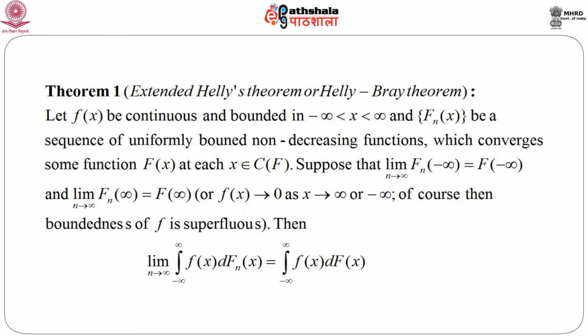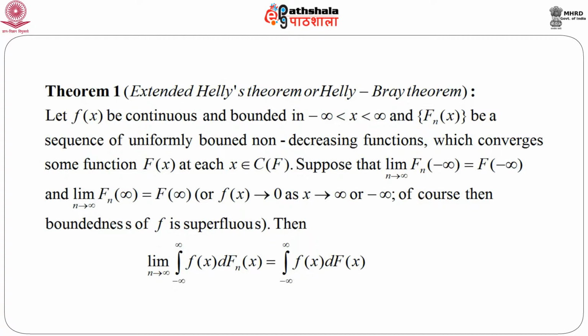Here suppose f(x) is continuous and bounded on the real line, that means for every x from minus infinity to infinity, and F_n(x) is a sequence of uniformly bounded non-decreasing functions which converges to some function capital F(x) at each continuity point x of F. Also suppose that as n goes to infinity, F_n(minus infinity) equals F(minus infinity), and the limit of F_n(infinity) equals F(infinity).